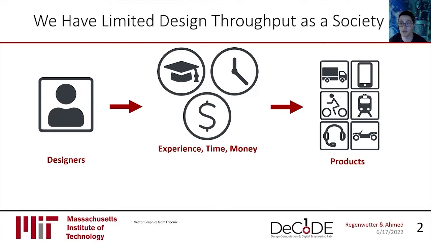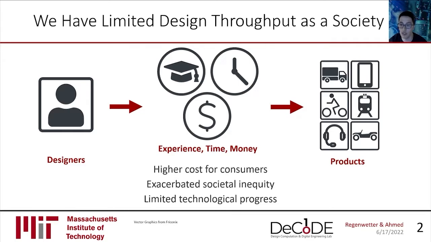Designers are expensive, and this means that consumers are often paying a high premium for their products. Worse still, we don't have the resources to design products for marginal members in our society, since we only have the throughput to serve the common consumer. This often underserves impoverished communities and individuals with disabilities, exacerbating societal inequality.